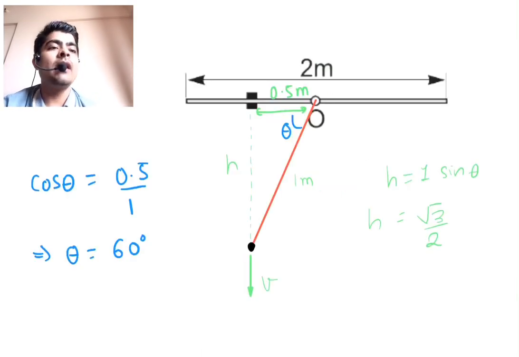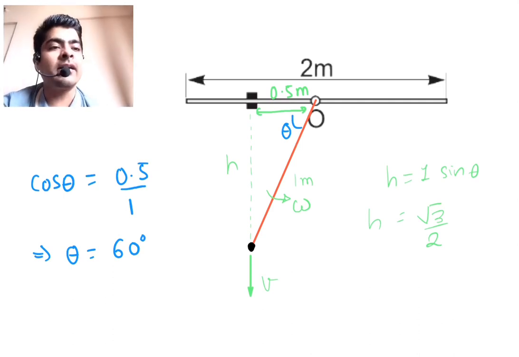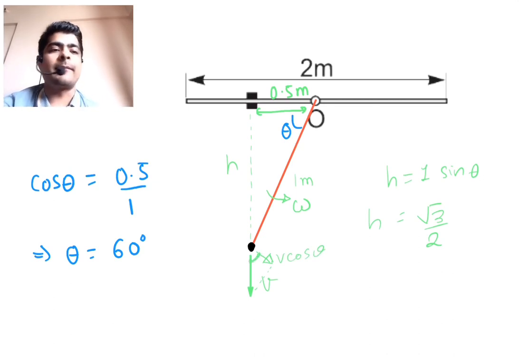Now we want to know the angular speed of the rod in this situation, omega. For that we take the component of velocity perpendicular to the rod. This is the component, and this component will be v cos theta. You can apply the geometry and this angle will be theta.